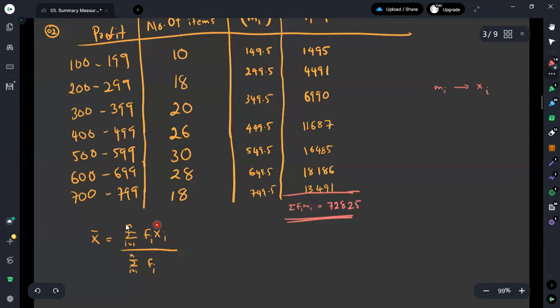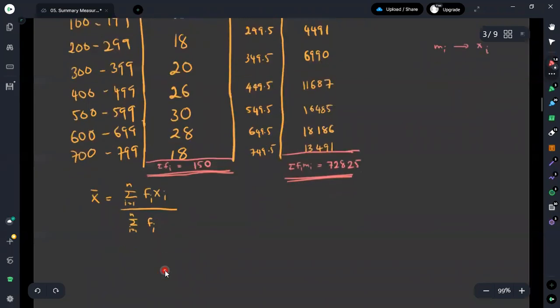But now what we have done is we have fulfilled the amount which is needed to show at the numerator, and for the denominator what it is saying is we need to get the summation of the fi values. Therefore, here in this column we can see the fi values. Using this column we need to take the summation of the fi values as well. If you take the summation of the values of the second column, or the values which we have observed as the frequencies, then we'll get the total as 150.